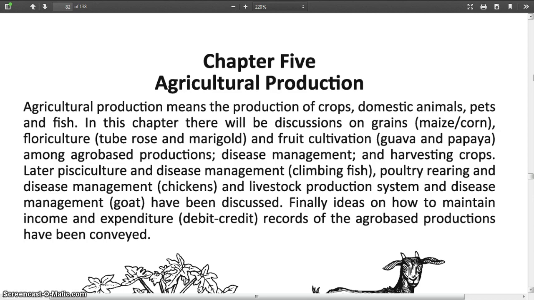Today I am going to discuss agricultural production. Agricultural production means the production of crops, domestic animals, pets and fish. In this chapter there will be discussions on grains, maize or corn, floriculture, tuberose and marigold, and fruit cultivation, guava and papaya.